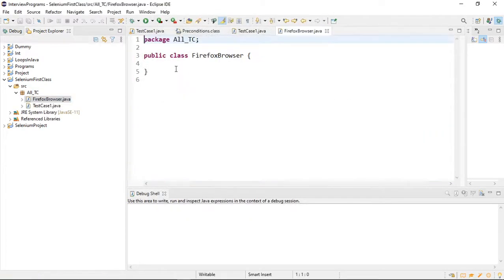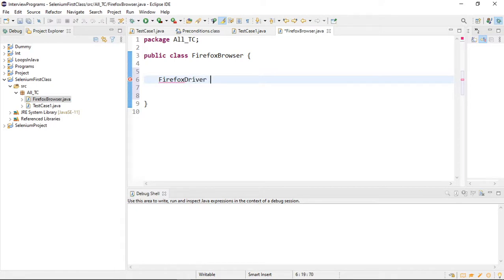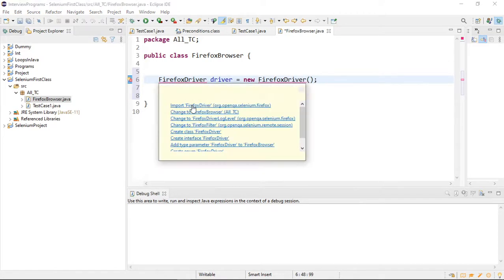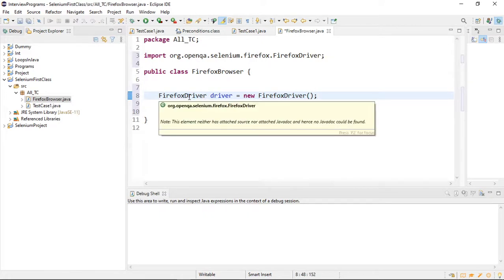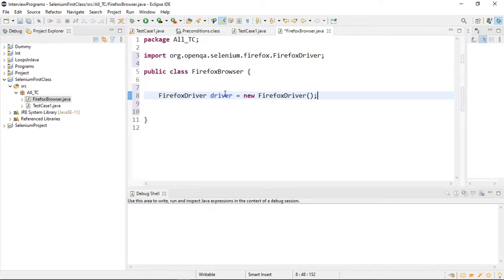What class do you use if you want to run your test case in the Chrome browser? It is ChromeDriver. But if you are working with the Firefox browser, you have to use FirefoxDriver as the class. Create the object of this class with the help of the new keyword. I am creating the object of FirefoxDriver. So import it, as this is again a class.